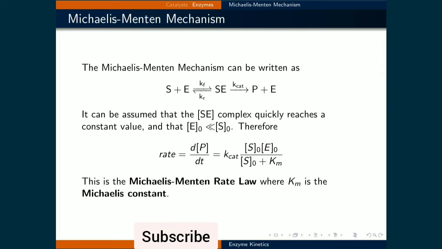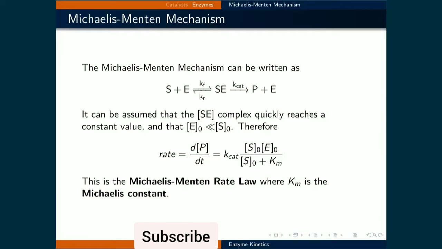The Michaelis-Menten mechanism can be written quantitatively as a specific substrate and an enzyme forming an equilibrium with a combined substrate-enzyme complex, with rate constants for the forward and reverse reactions, Kf and Kr respectively. This complex then reacts to form the product and regenerate the enzyme with a rate constant of Kcat.